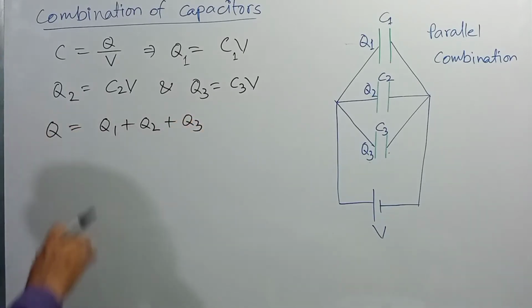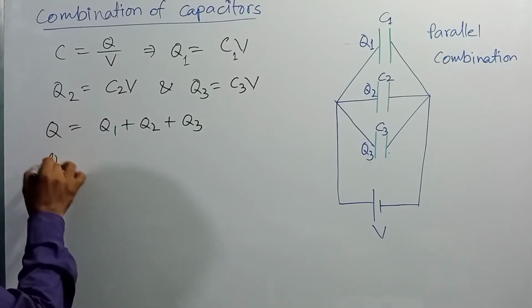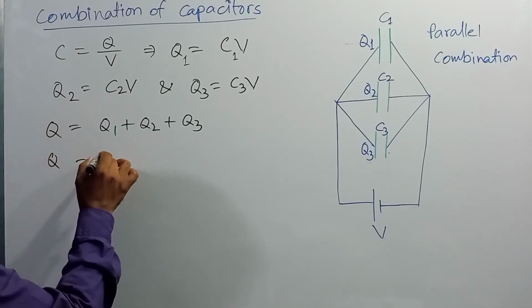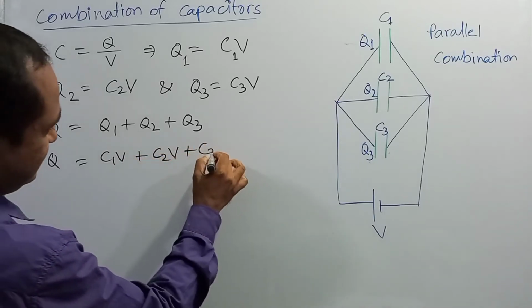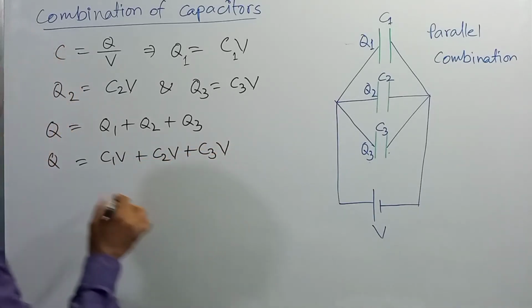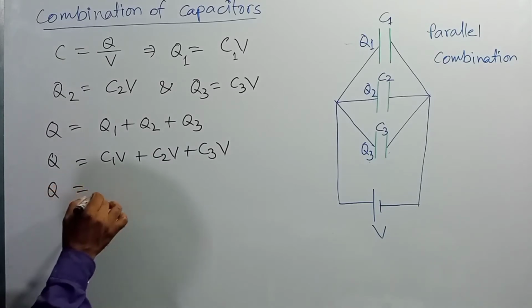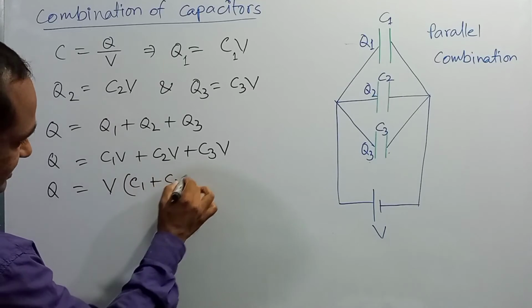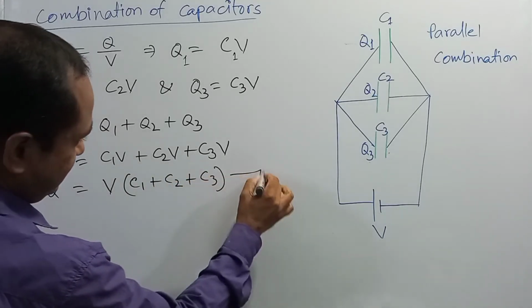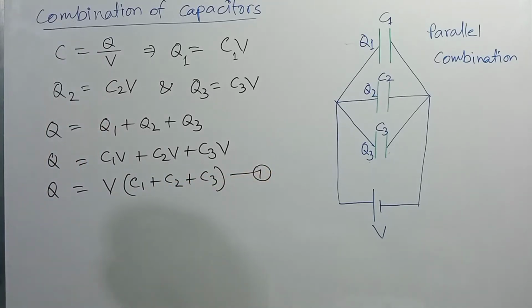Using the values of Q1, Q2, Q3, Q is equal to C1 V plus C2 V plus C3 V, or Q is equal to V multiplied by C1 plus C2 plus C3. This is equation number 1.